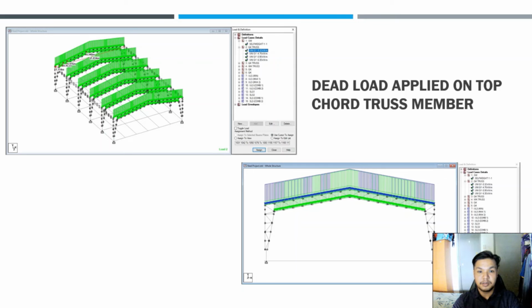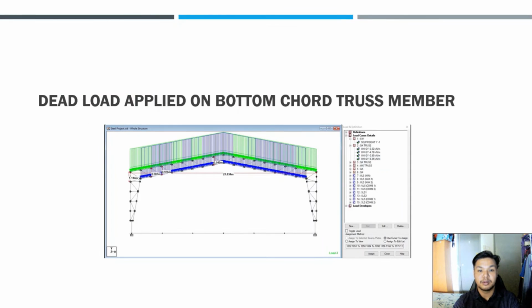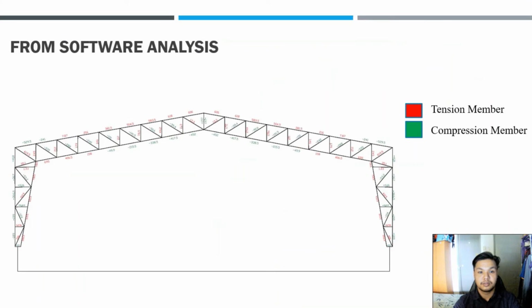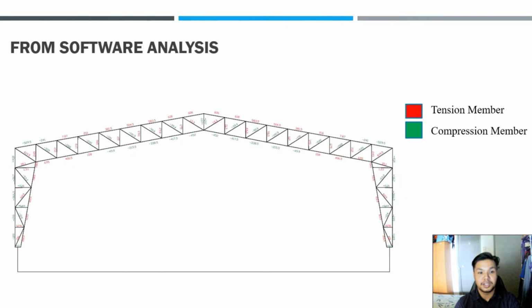These are examples of how dead load is applied on the top chord truss member in StatPro software. The dead load applied on the bottom chord truss member is shown in the StatPro software analysis, also with the variable load and wind load which have been applied on the roof truss member. From the software analysis result, we found that the roof truss consists of tension and compression members. It is found that M1, M2 and M3 are compression members, while M4, M5 and M6 are tension members.